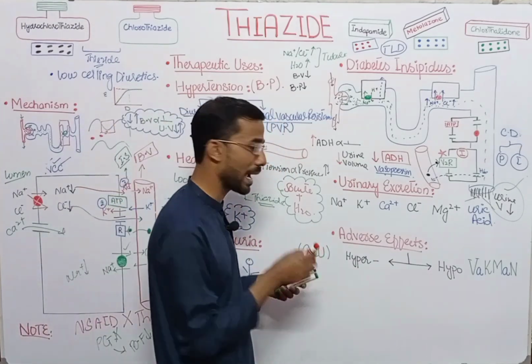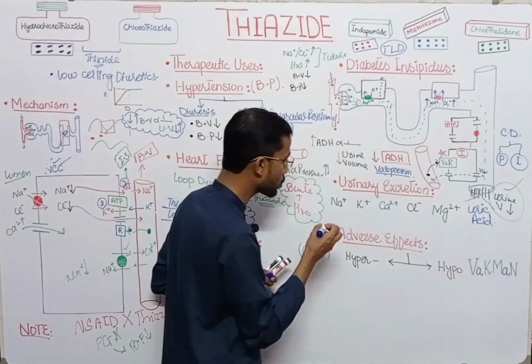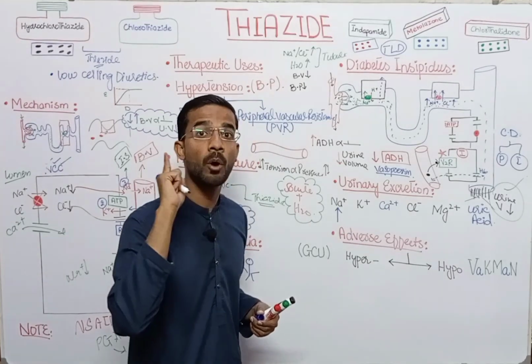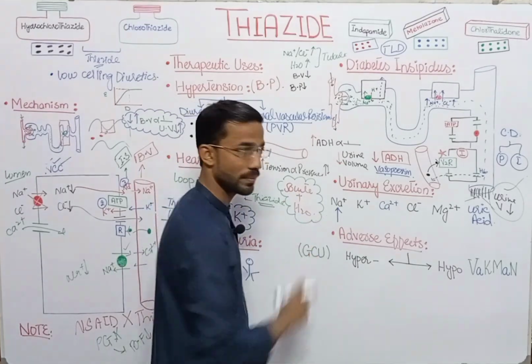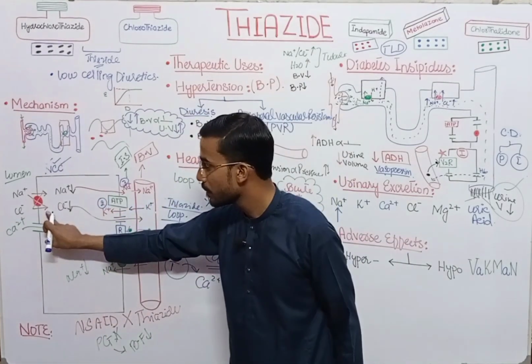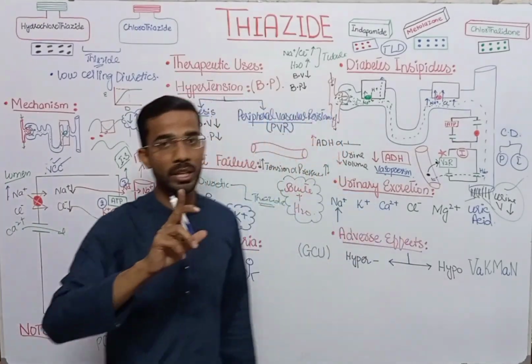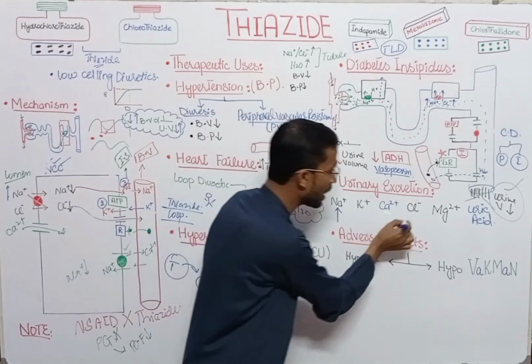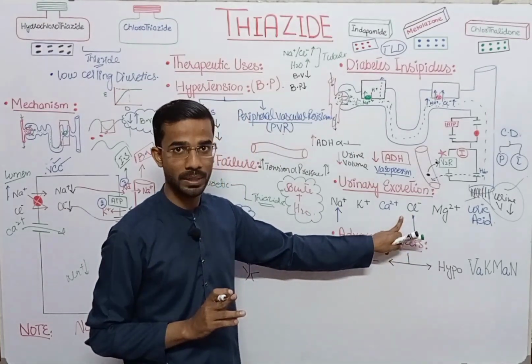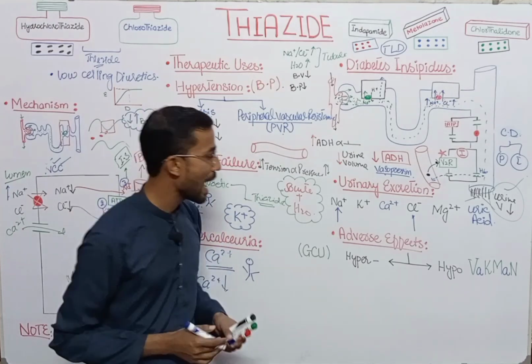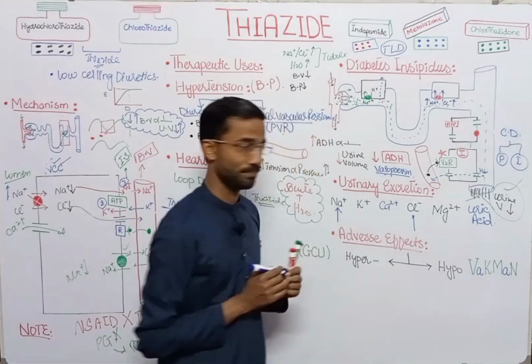So sodium: if we use thiazide, then the sodium ions in the urine will increase. If we block this, then the sodium concentration in the lumen increases, and ultimately sodium in the urine will also be increased. Likewise, chloride ions will also be increased, because sodium and chloride are basically two friends. And next is the potassium.